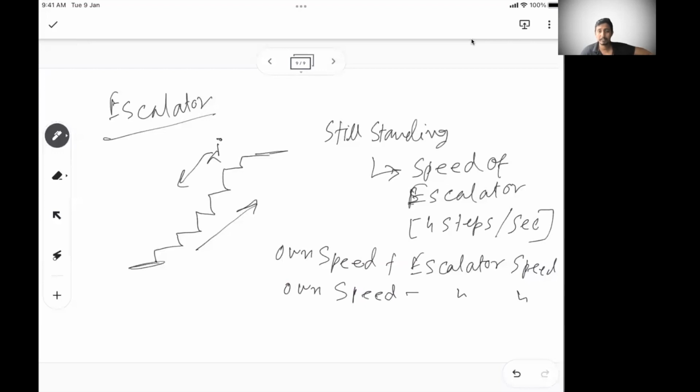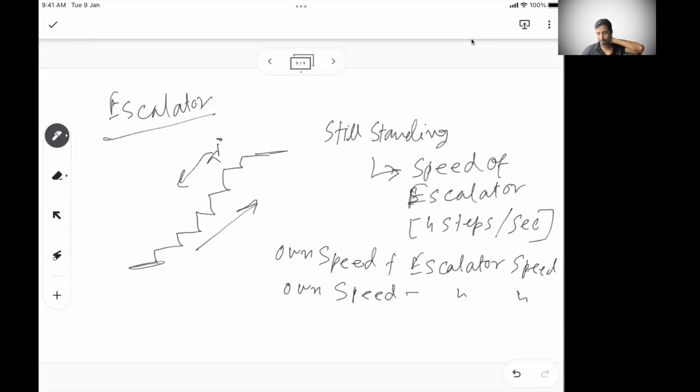It's not necessarily that your speed will always be more than the escalator speed. It is possible that your speed is less. Then you will not be able to reach the bottom at any time, because if the escalator speed is 2 steps per second and your speed is 1 step per second, when you take 1 step, the escalator will push you up 2 steps, so you will not be able to come down.